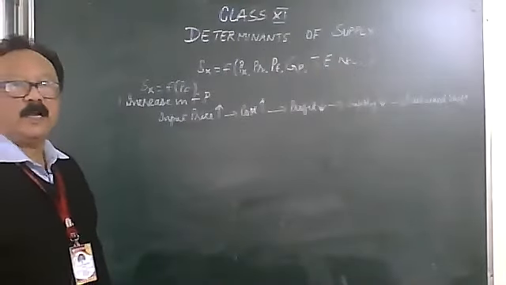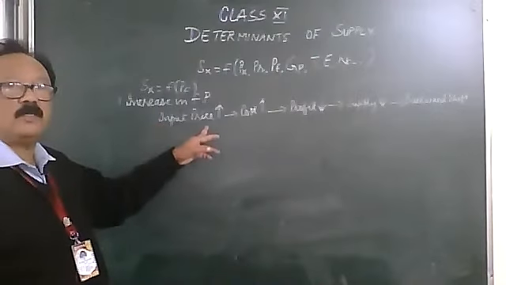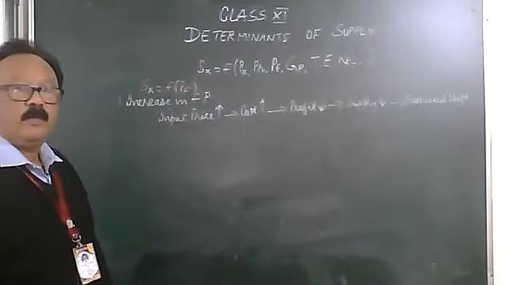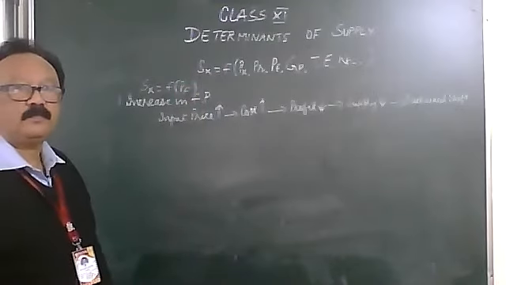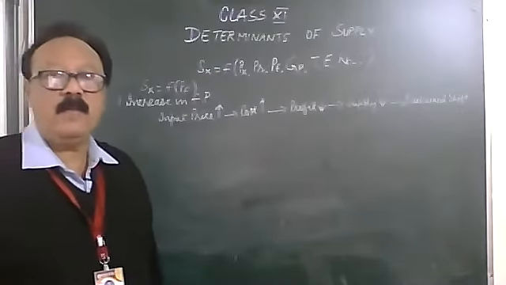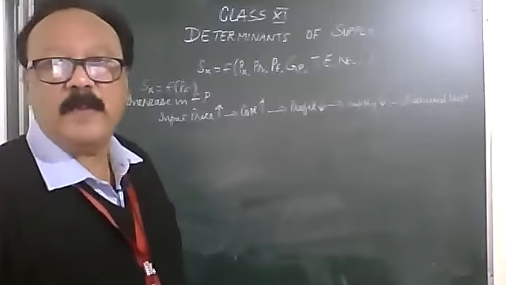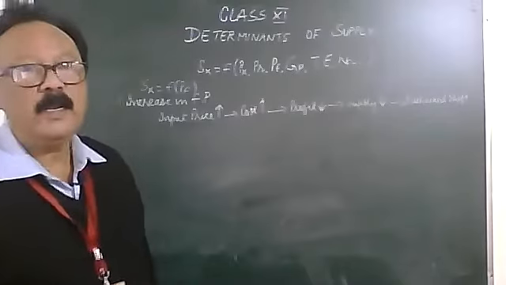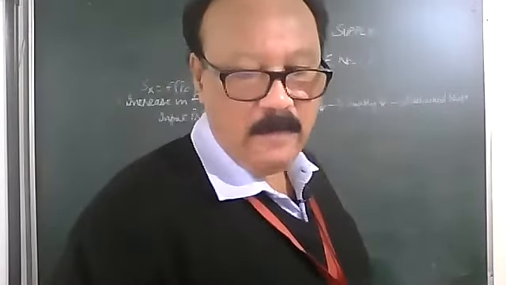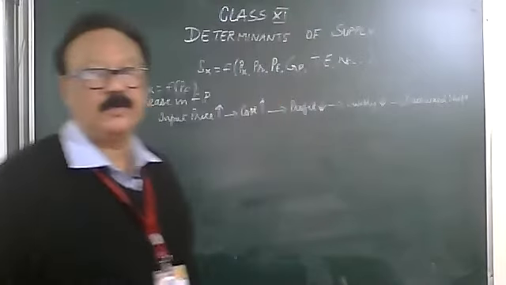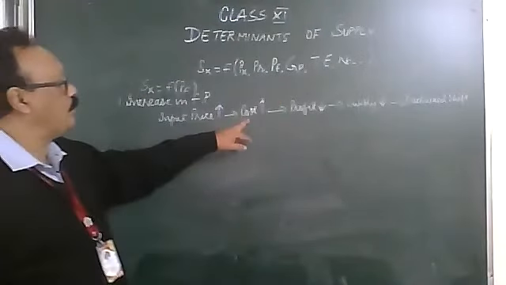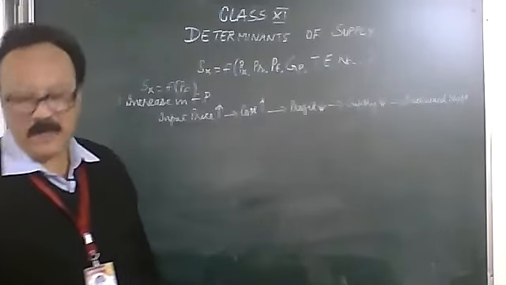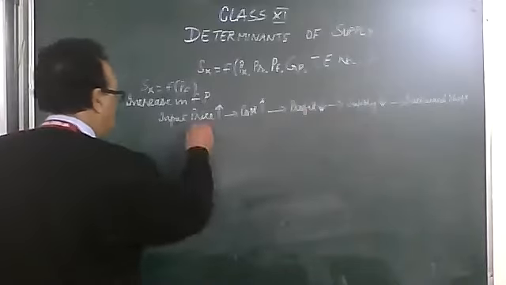So we can summarize it in a line. When the input price, that is the cost of factors of production, increases, what happens to the cost of your production? When you get inputs that are very expensive, what happens to your cost of production? The cost of production will increase. And when your cost of production increases, what happens to your profit margin? Your profit margin will come down, your supply comes down, and because of that you have a backward shift.